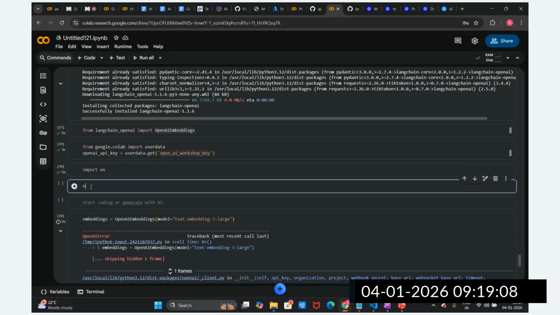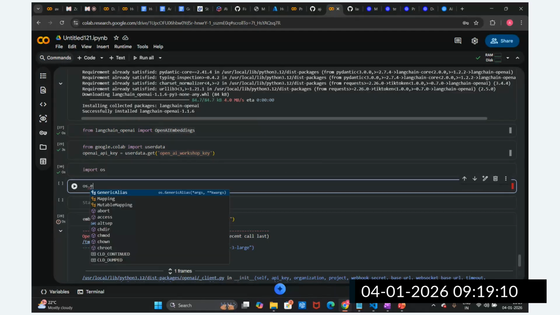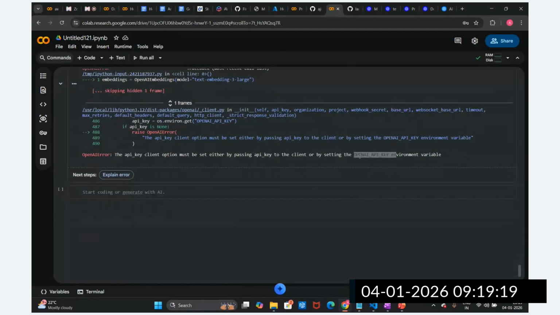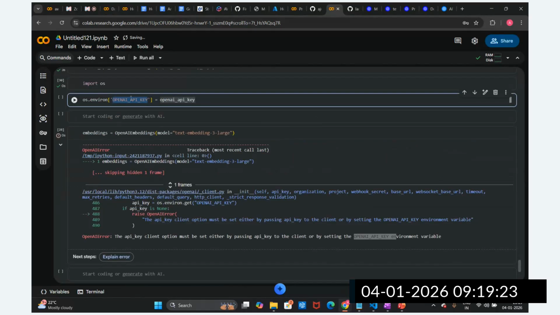Okay, os.environ. The name should be OPENAI_API_KEY, guys, in capital letters. Now you can see the error they have given: you should pass this OpenAI API key in the environment. So I need to pass this key.